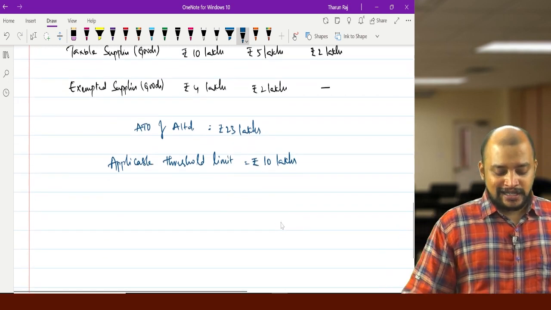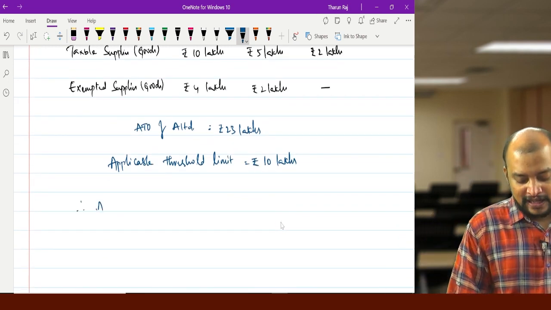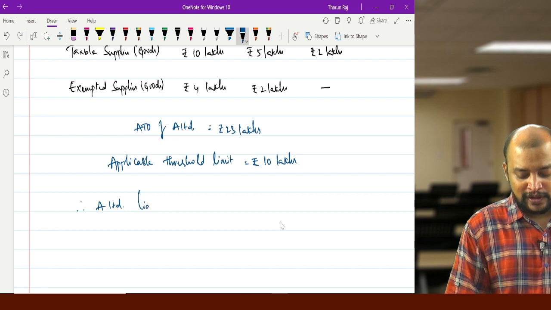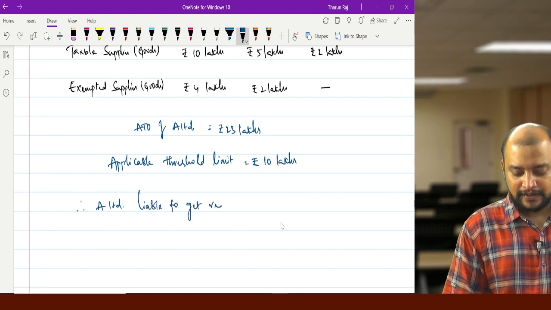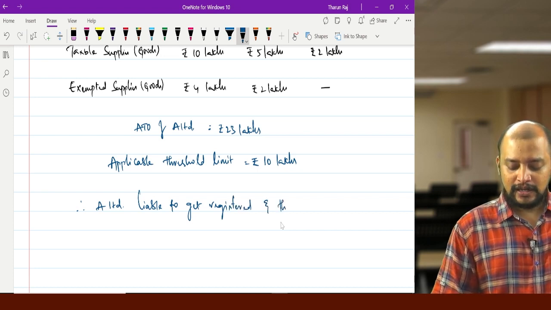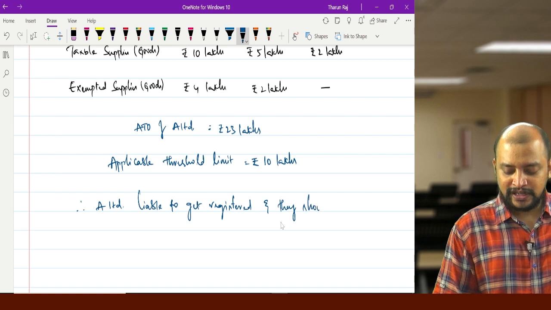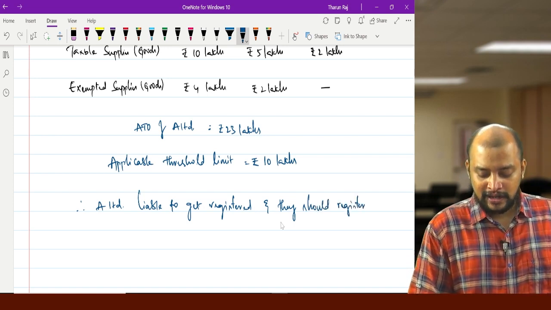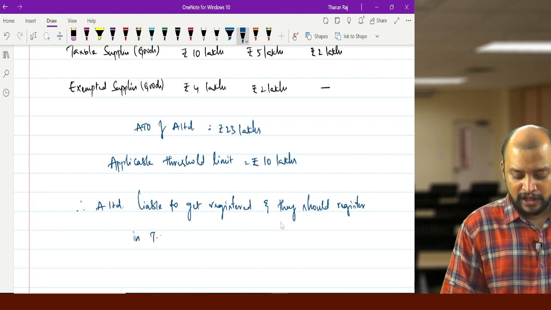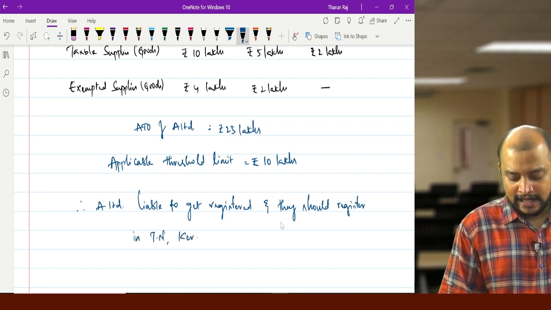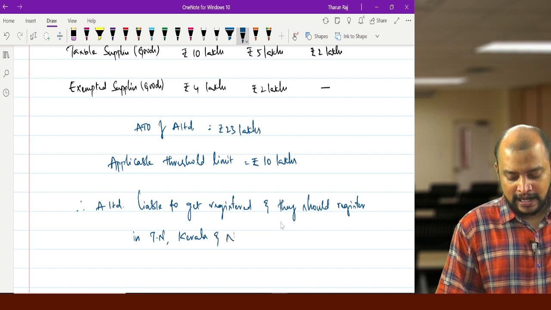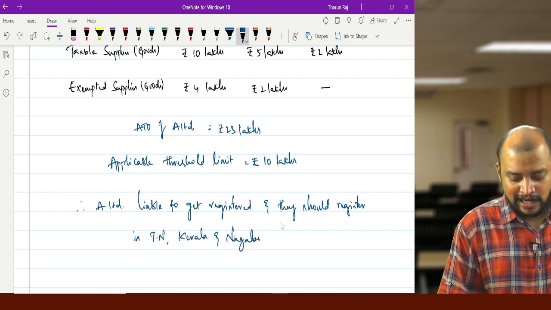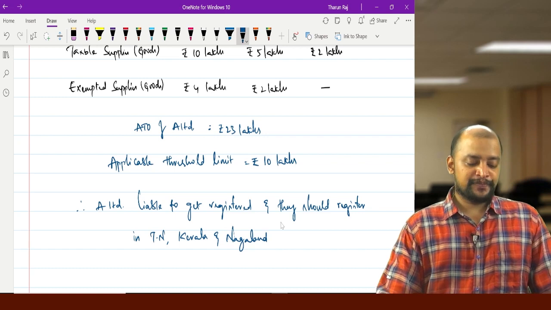Therefore, A Limited is liable to get registered, and they should register in all 3 states: Tamil Nadu, Kerala and Nagaland.